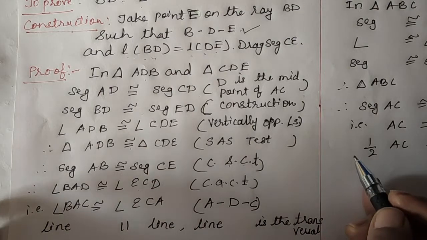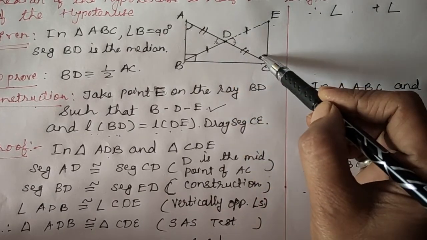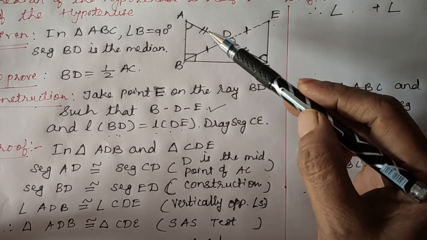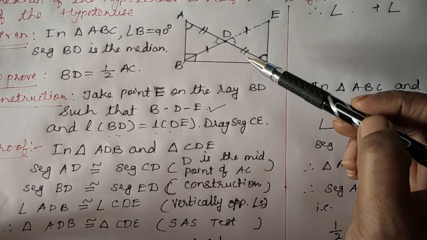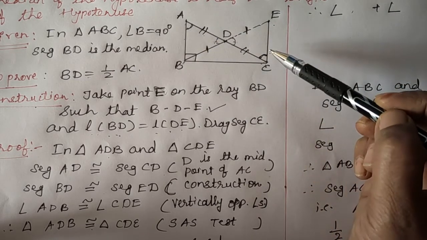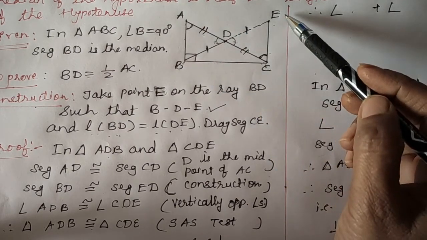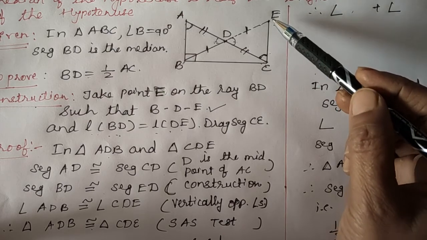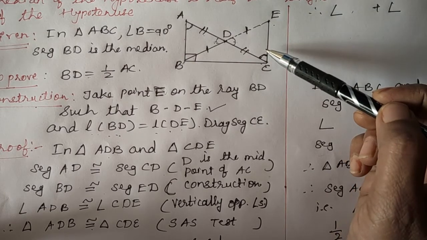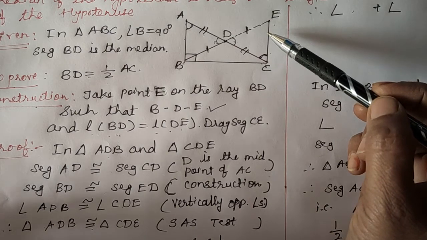Okay, now let's examine these angles in the figure. See, this angle and this angle are what type of angles? Yes, they are alternate angles, and we have proved that these alternate angles are equal. Now as these alternate angles are congruent, line AB is parallel to line CE. What is the reason for that? Alternate angle test for parallel lines. This we have studied in the parallel line lesson.